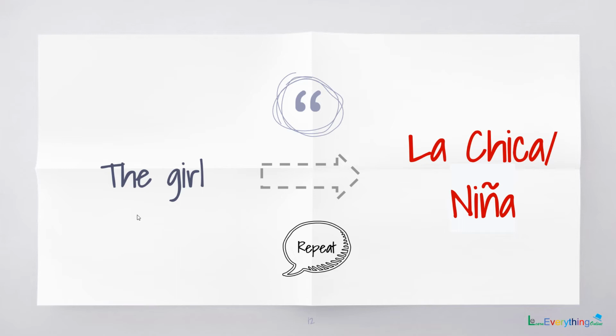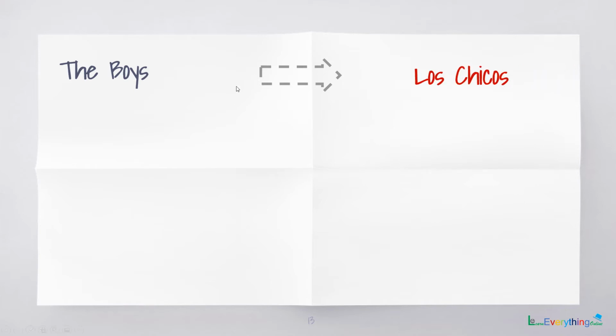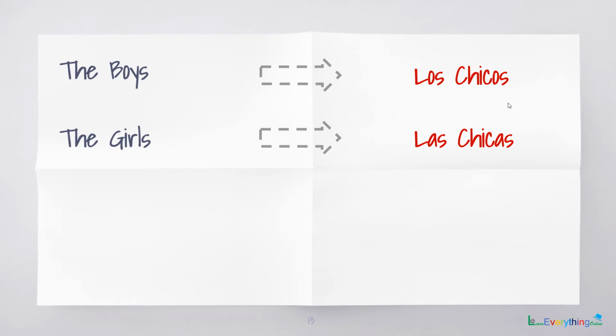Now all these were the singular forms. Where do we use the plural forms? For a particular group of boys, we will say los chicos. The word chico was for a single boy, and chicos is the plural form. So los chicos, the boys. The girls would be las chicas.